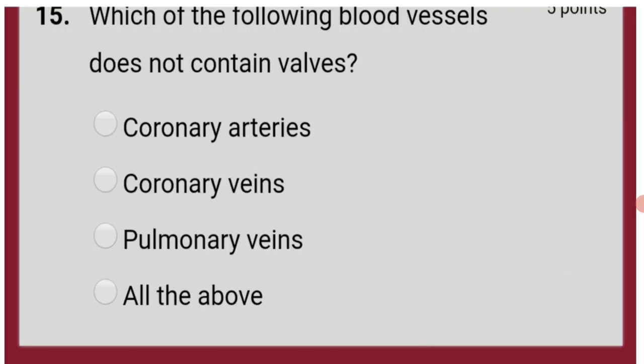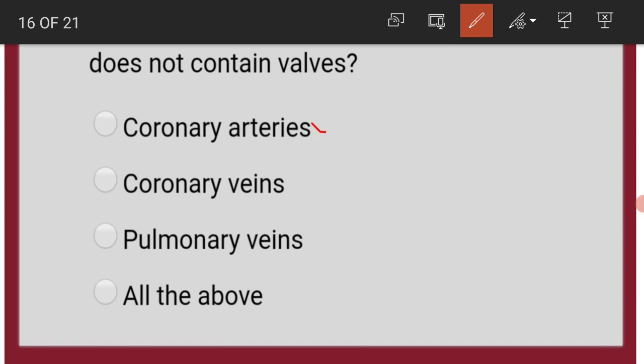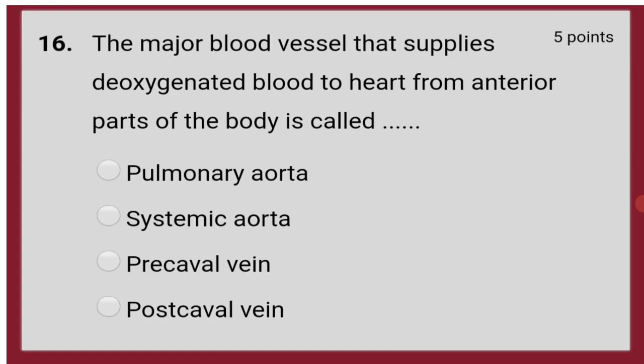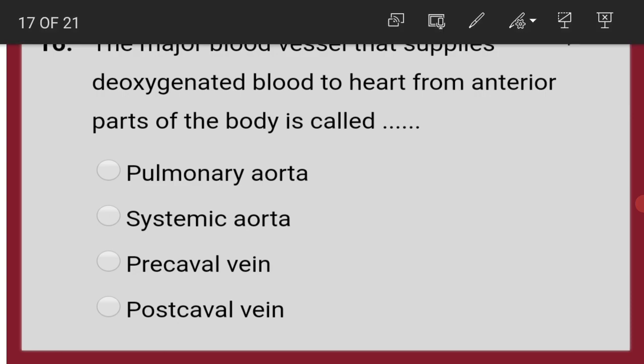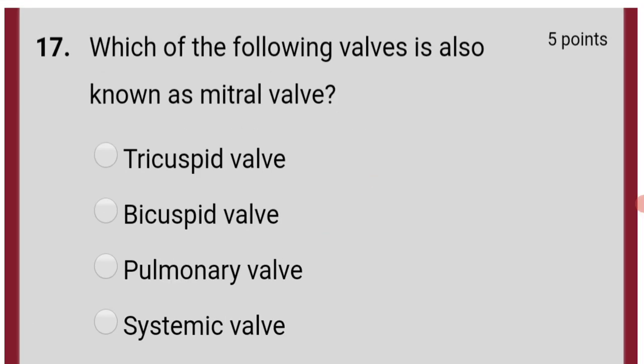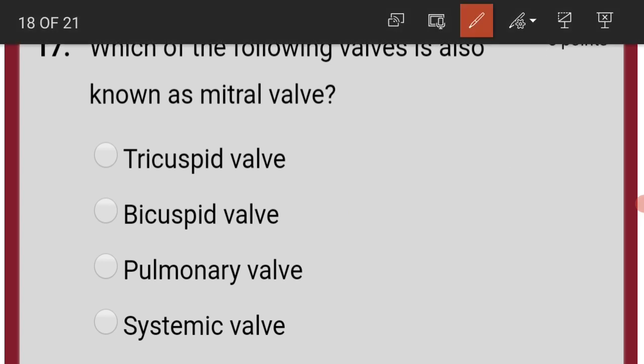Which of the following blood vessels does not contain valves? Coronary arteries. The major blood vessel that supplies deoxygenated blood to heart from anterior parts of the body is called precaval vein. Which of the following valves is also known as mitral valve, that is bicuspid valve?